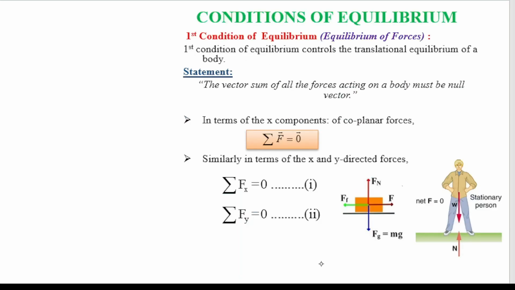First condition of equilibrium is that the vector sum of all the forces acting on a body must be a null vector, or the sum of the forces acting on a body must be zero. First condition of equilibrium controls the translational equilibrium of a body.